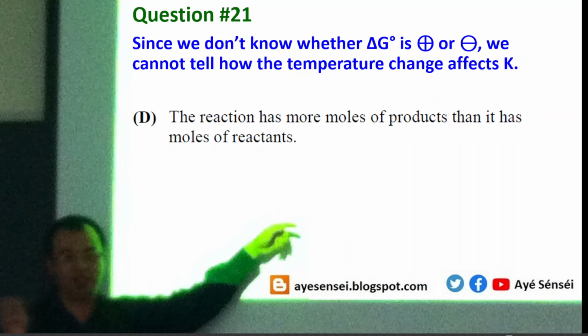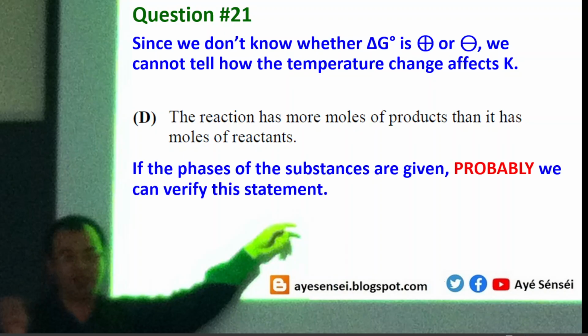And then D, the reaction has more moles of products than it has moles of reactants. This is actually the most confusing statement. Even though in very special circumstances we can tell whether the products are greater or less than the reactants, most of the time it's not the case. So option D is wrong. So finally the correct answer is A. Alright, now let's continue to question number 22.